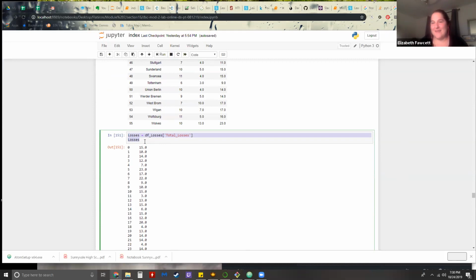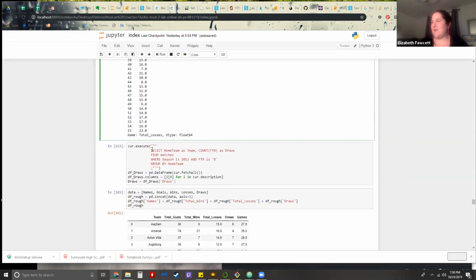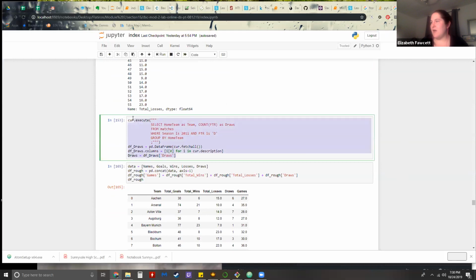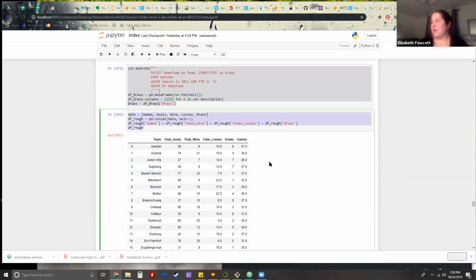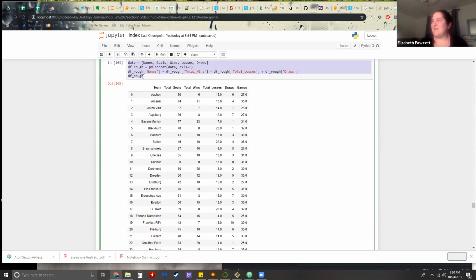So the place that I ended up yesterday was getting the total losses. And after class, I went and got the draws. And then I put that all together in a data table and I calculated the total number of games. The reason I did that was for histogram stuff, which I was trying to do last night, and it ended up in a pile that I lit on fire. So that's where we're starting this conversation. This is the information we have so far.